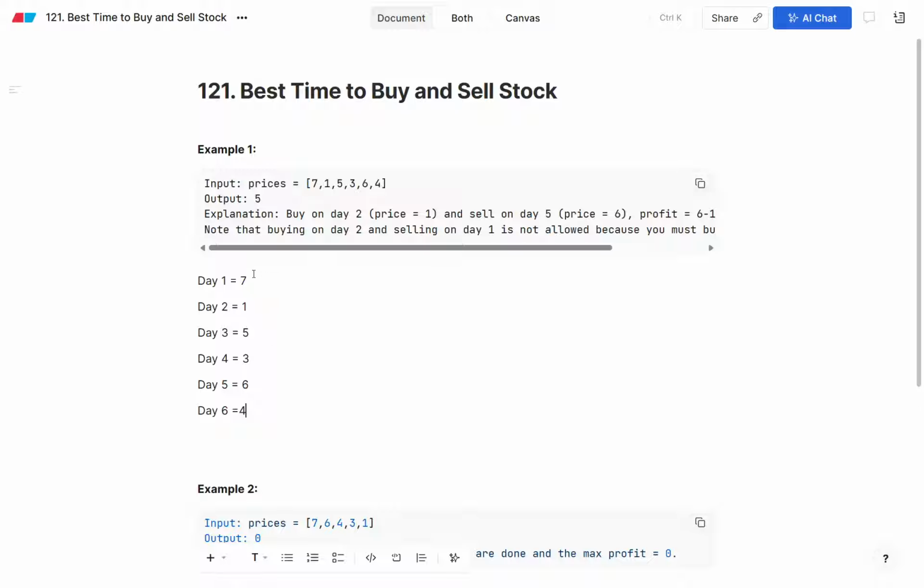So on day 1, the price of the stock is 7. Then day 2, 1. Then 5. Then 3. Then 6. Then 4. If on day 1 you bought the stock at 7, on which day will you sell? If you see that day 2, day 3, day 4, day 5, day 6, all are lower or not high enough, if you sell on these days you will get a loss. But as the question says, we want the maximum profit, and in the real world also, we sell the stock at a higher price only, right? Otherwise, what is the purpose of the investment?